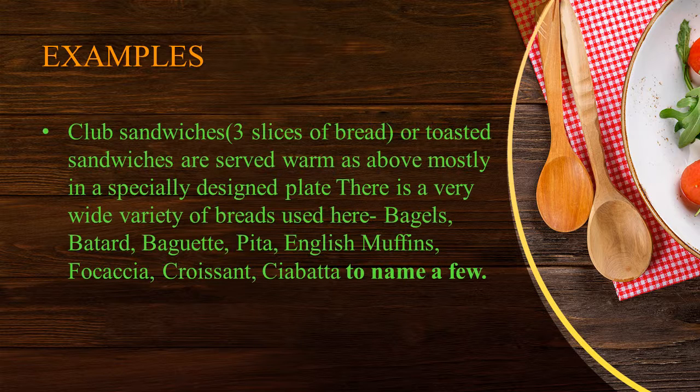Examples of club sandwiches. Club sandwiches, which are also called three slices of bread or toasted sandwiches, are served warm as above, mostly on a specially designed plate. There is a very wide variety of breads used here: baguettes, pita, English muffins, focaccia, croissant, ciabatta, to name a few.